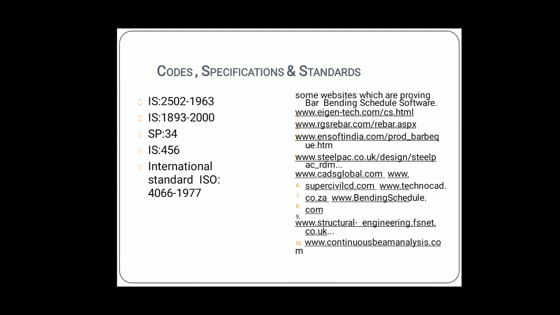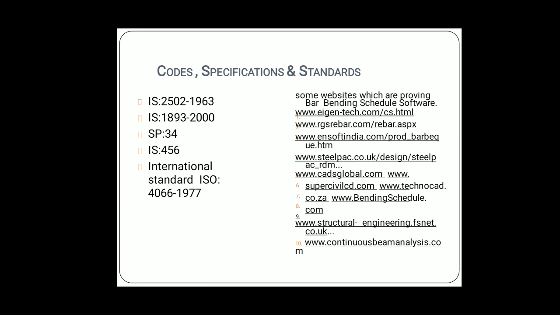Although various software is available in the market for calculating bar bending schedules, when you solve a bar bending schedule problem, it will be more beneficial if you provide it in tabular manner. The table should include, as we talked about previously, location, type, size, length, number and bending detail of each bar or fabric reinforcement.